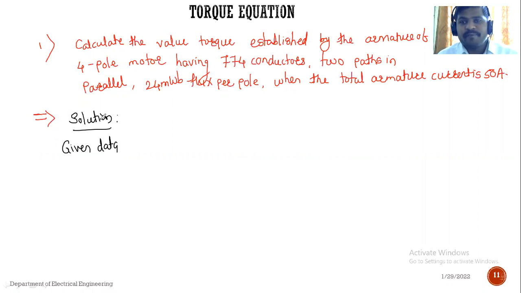Tell me the given data. Read the problem carefully. It's a very simple problem. Calculate the value of torque established. The torque established ची value calculate करायचे in the armature of the 4-pole motor having 774 conductors, 2 paths in parallel, 24 milliweber flux per pole, when the total armature current is 50 ampere. सांगा given data. काय काय दिलेलं आहे? P is equal to 4. हा, next.